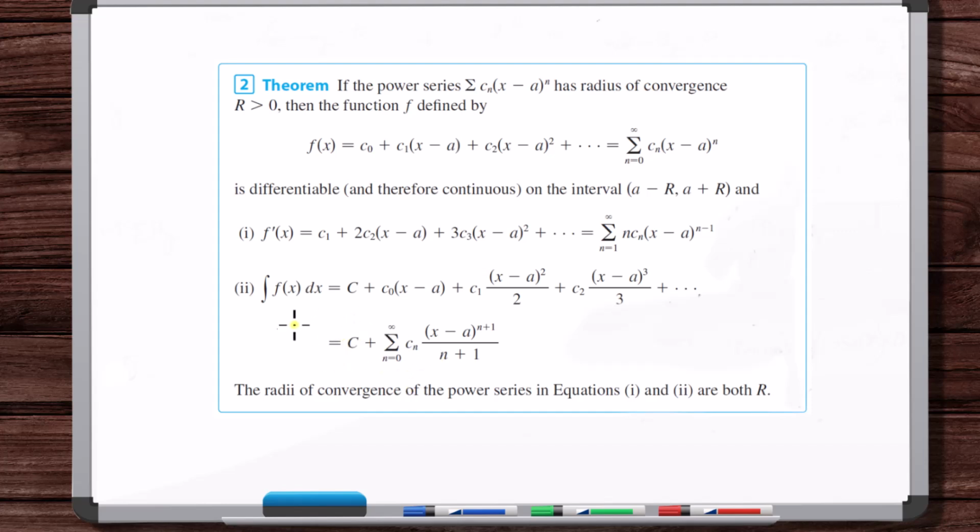What's important to keep in mind is that when you're integrating a power series, you've typically got two sides of the equation. If you're just integrating a power series and you don't know that it's equal to a function, then you just integrate it, you have the plus c, and that's all you can do.